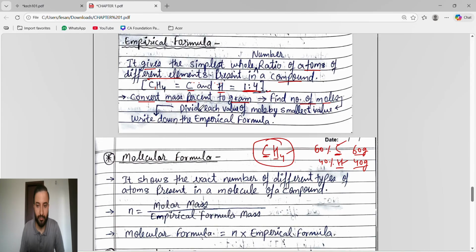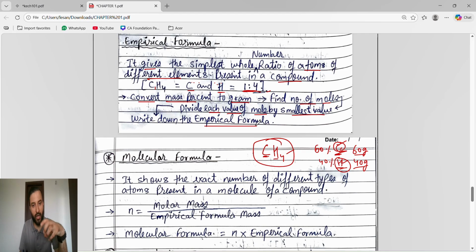Then what will we do? We will get the number of moles of carbon and the number of moles of hydrogen. Then divide each value of mole by the smallest value. So we will see which of these two mole values is the smallest, and we have to divide both number of moles by it. And then what do we have to write? We have to write down the empirical formula.